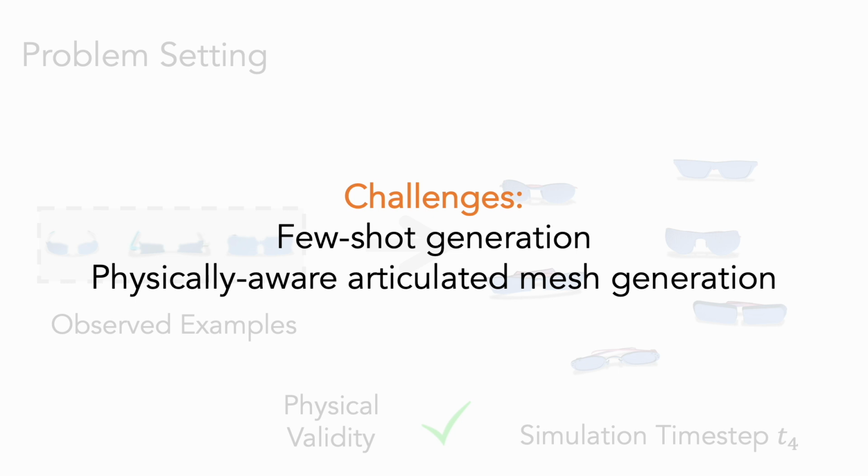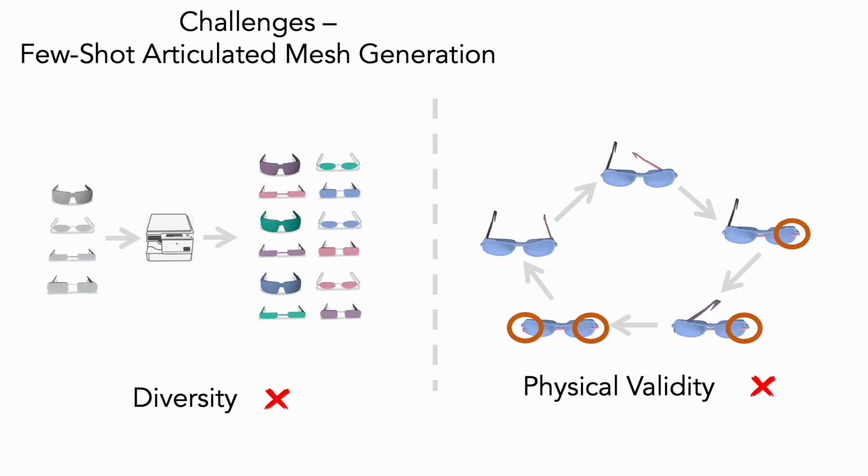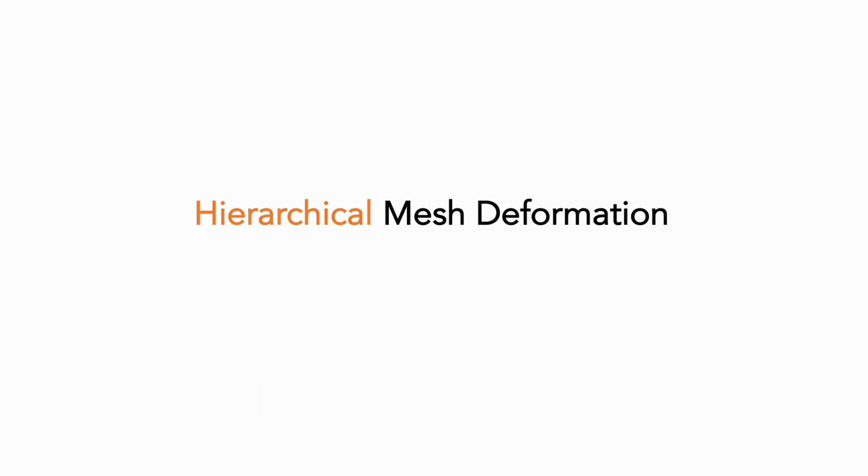Solving this task poses two main challenges, namely few-shot generation and physically aware articulated mesh generation. Existing mesh generation techniques either cannot generate diverse meshes from a few examples or cannot model correct object-level constraints imposed by the functionality of their generated objects. Our work designs a hierarchical mesh deformation-based generative model that tackles the aforementioned challenges using two key innovations, namely hierarchical mesh deformation and a physics-aware correction scheme.